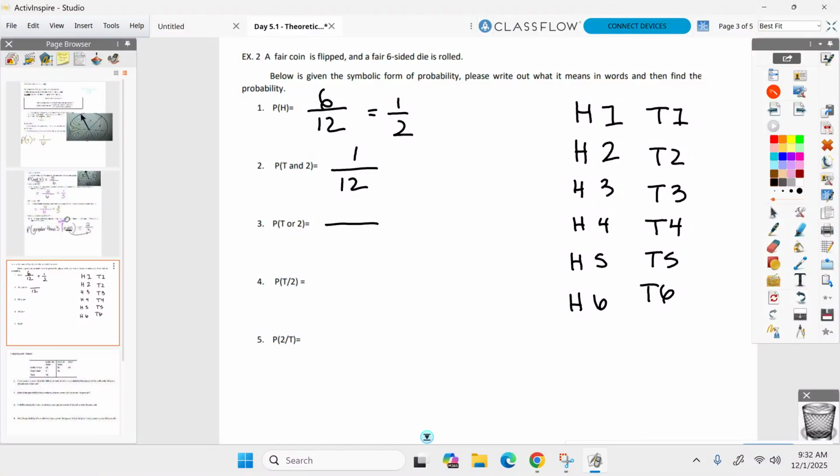Ready? A 2 or a tail. Don't count twice, remember. Count them up for me, but don't count twice. If you've counted already, it's good. It could be a tail or it could be a 2. How many out of these 12 are a tail or a 2?